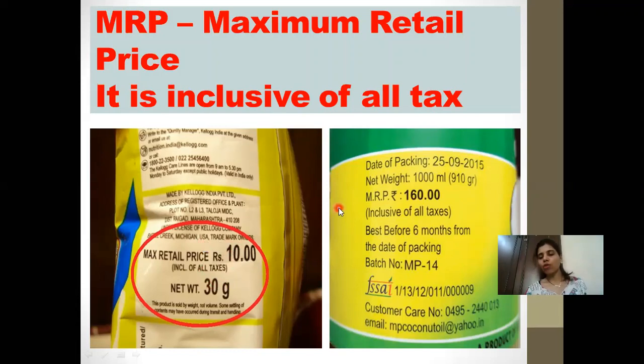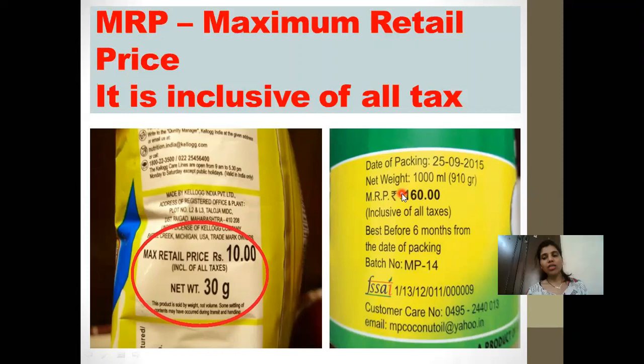When you are buying from regular shops, for example a chips packet, if the MRP written on the packet is, say, 160, then you have to pay 160 and you get it at MRP. But as they are not giving you a bill for that, that's why they are giving it at MRP.